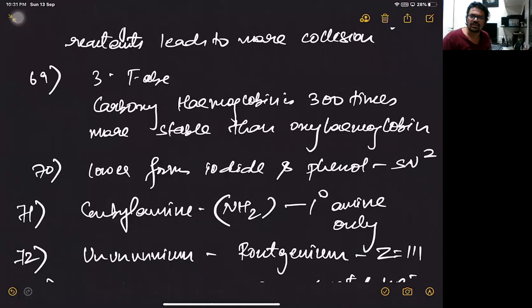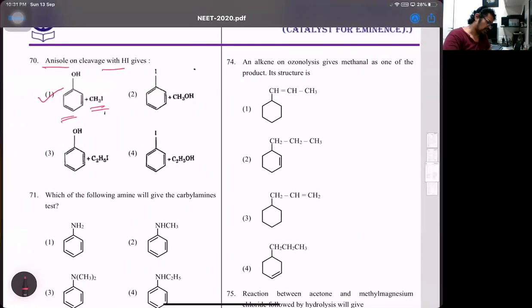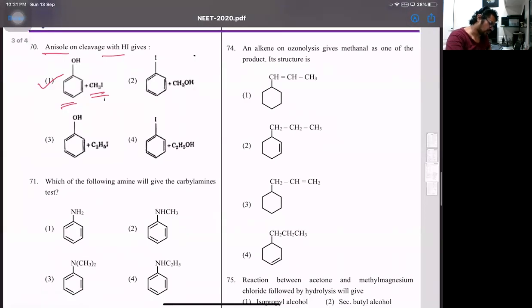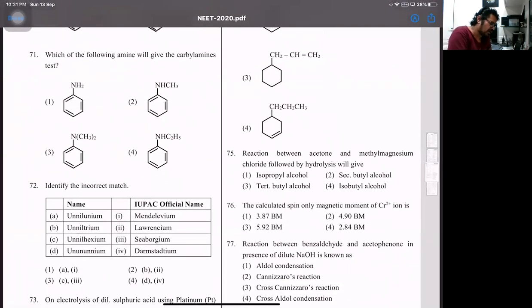So in this case, 69, 3 is false: carboxyhemoglobin is 300 times more stable, and the lower group forms the iodide. That's one part. Then this was again a throwaway question. Which of the following will give carbylamine reaction? Carbylamine test is mainly for primary amines. So there's only one primary amine group, that is NH2. So 71 is 1.